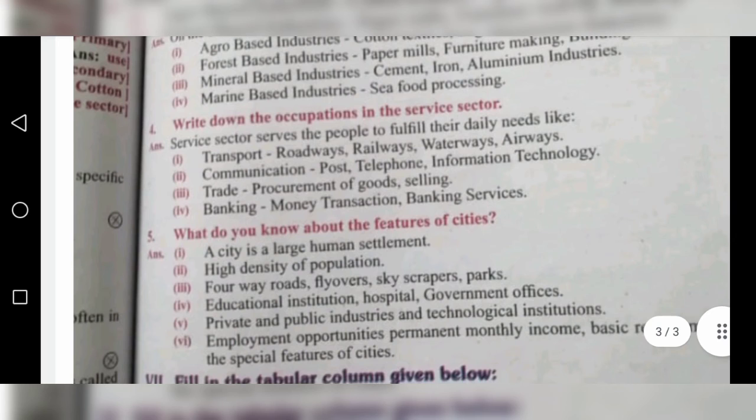Fourth question, write down the occupations in the service sector. The service sector serves the people to fulfill their daily needs, like: first one, transport, that is roadways, railways, waterways, airways. Communication: post office, that is post, telephone, information technology, that is IT. Trade: procurement and selling of goods. Banking: money transactions, banking services.